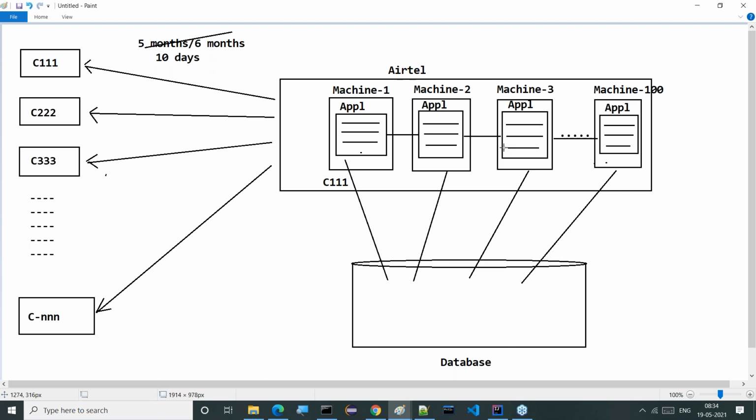Come on, guys. Whenever applications are in communication, automatically this total setup is becoming what type of application? Automatically this total environment is becoming a distributed environment or not? Right, that is the requirement to go for distributed applications. This is the reason why we have to go for distributed applications over standalone applications.